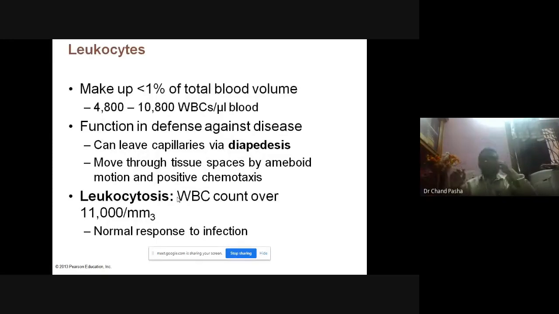Now, leukocytes, see, erythrocytes, now it is